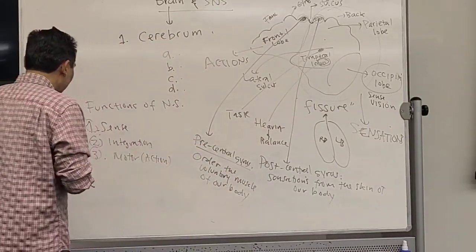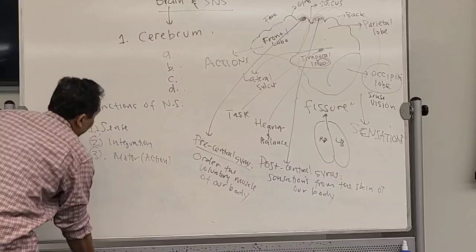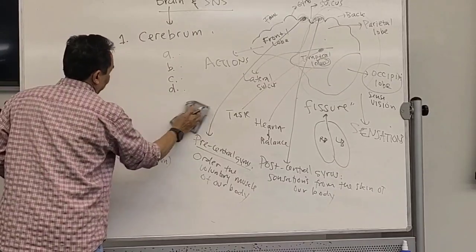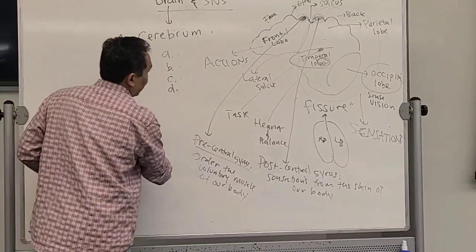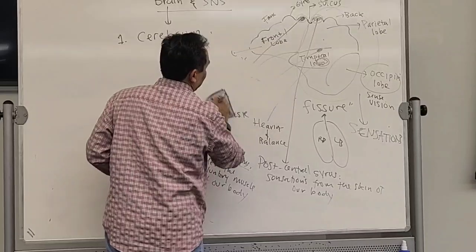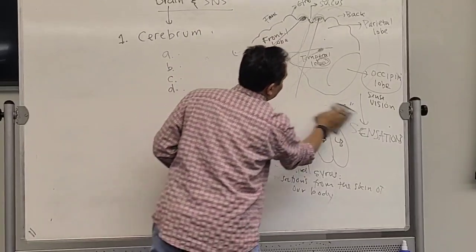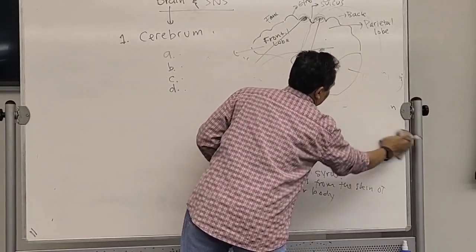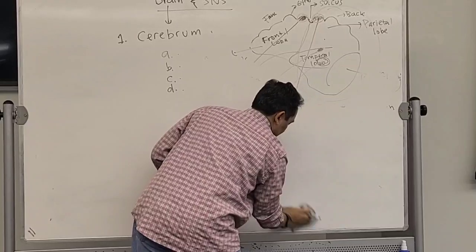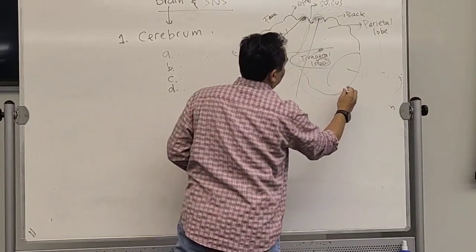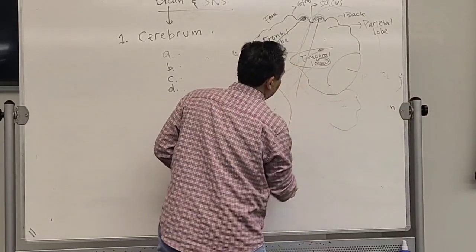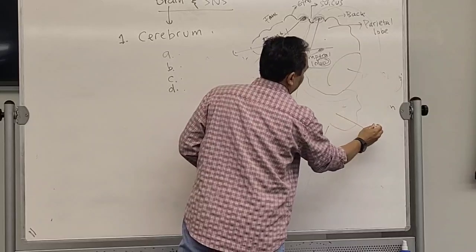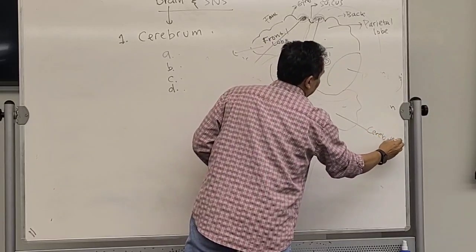Now, what is the second part of the brain? Cerebellum. I'm going to erase this. Okay. So behind this, there is a part called the cerebellum.